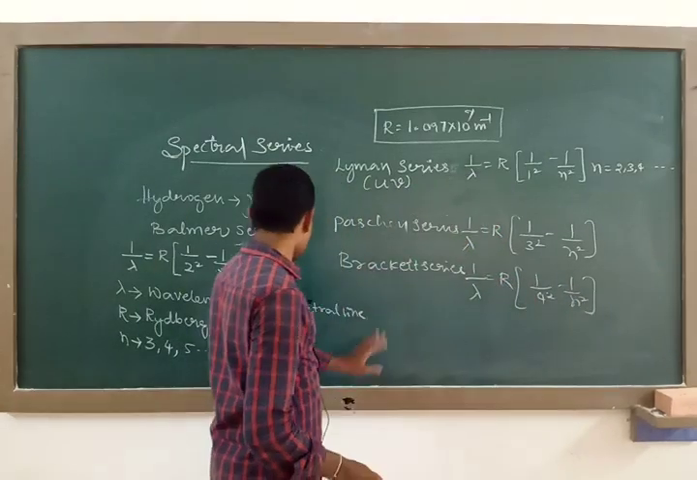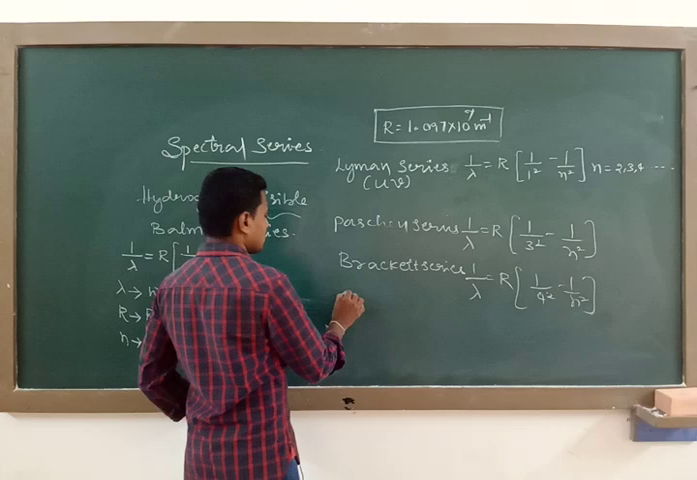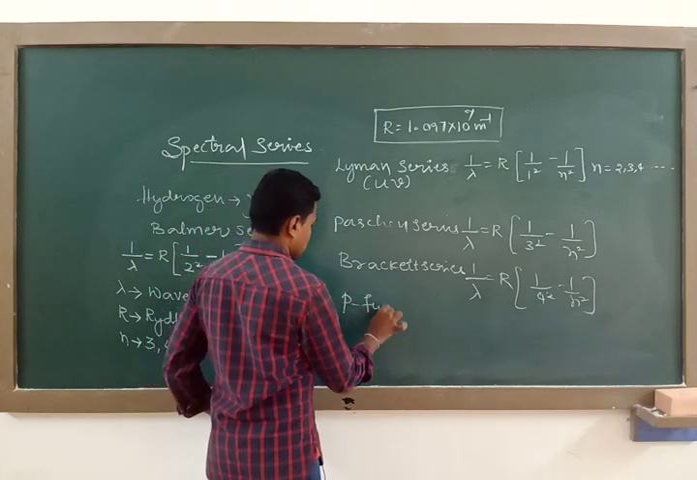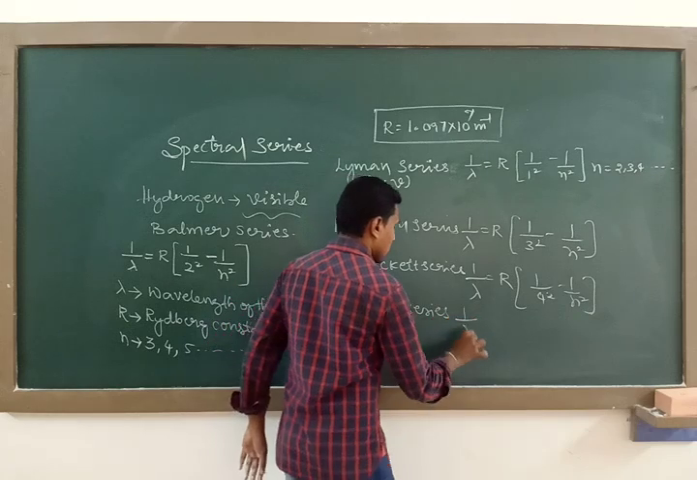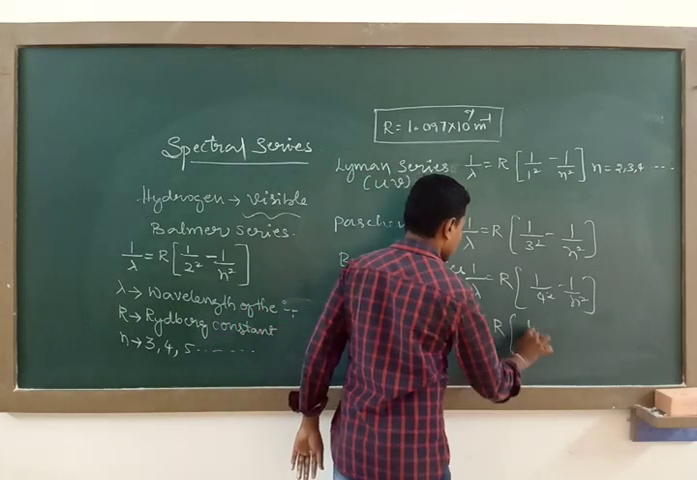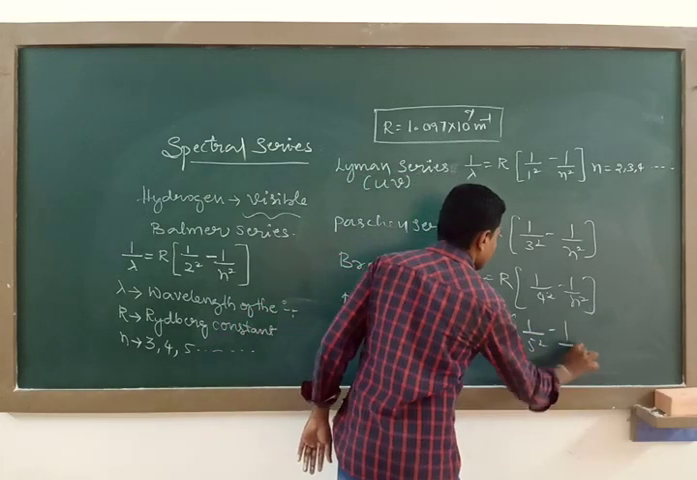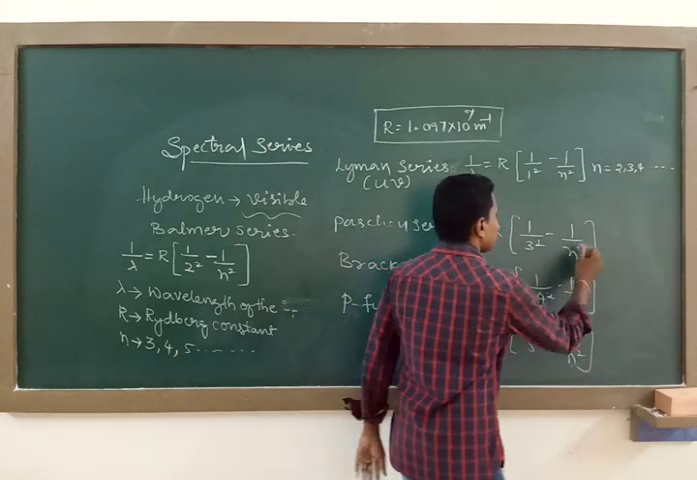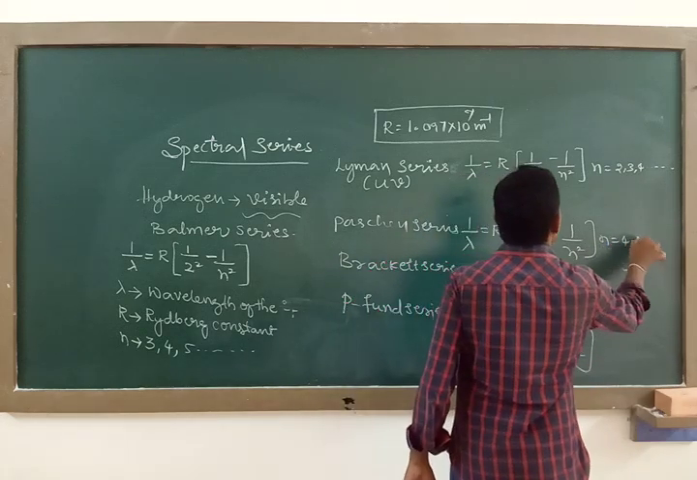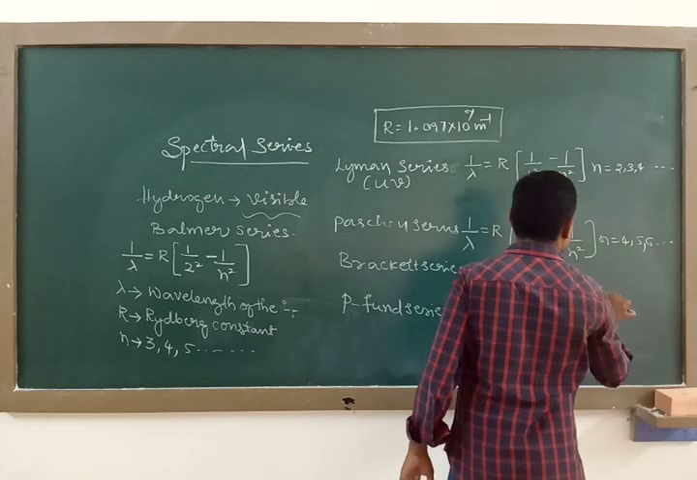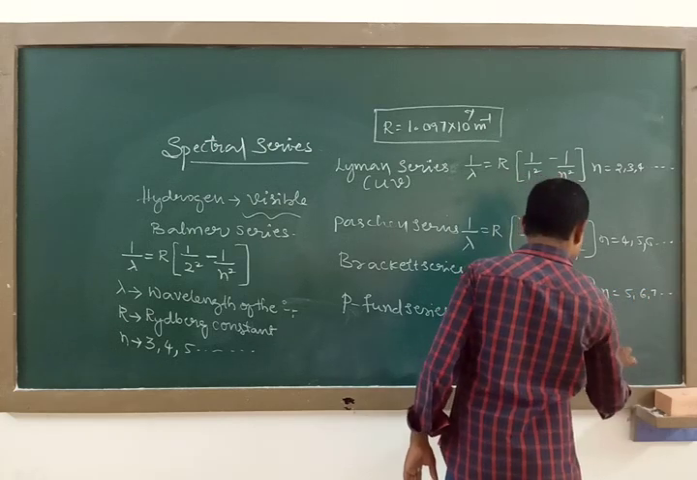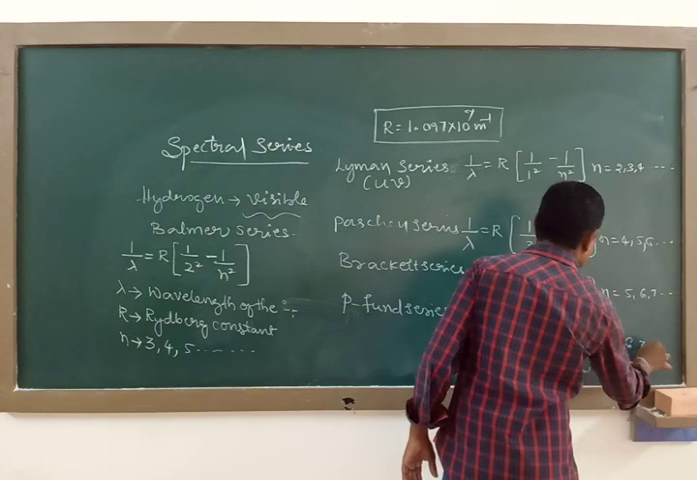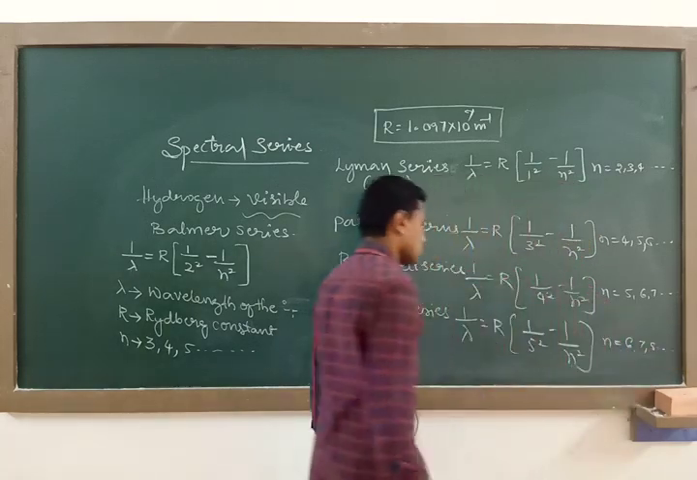And the last series of the hydrogen atom is the Pfund series, and this will be 1 by lambda equal to R into 1 by 5 square minus 1 by n square. Here the choice of n will be from 4, 5, 6 like that for Paschen. Here, for Brackett, n will be from 5, 6, 7 like that. Here, for Pfund, it is 6, 7, 8 like this.